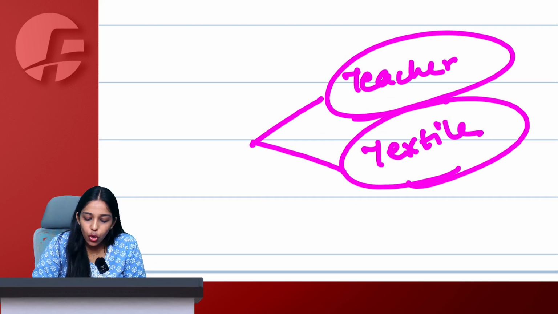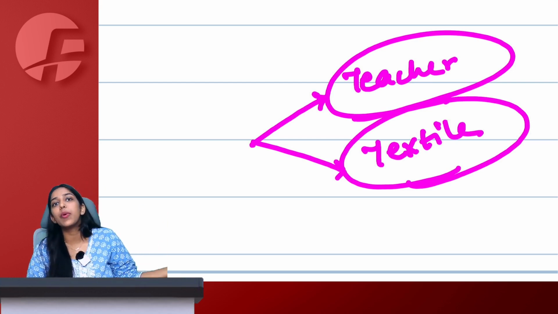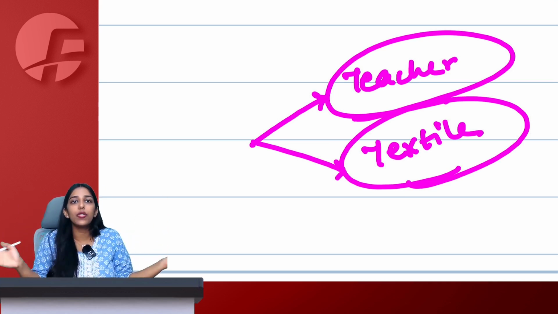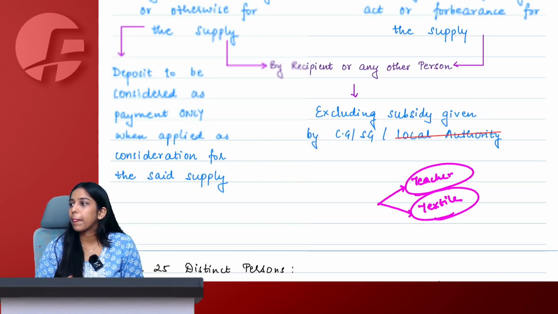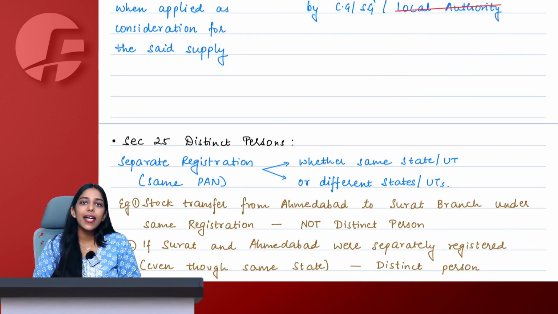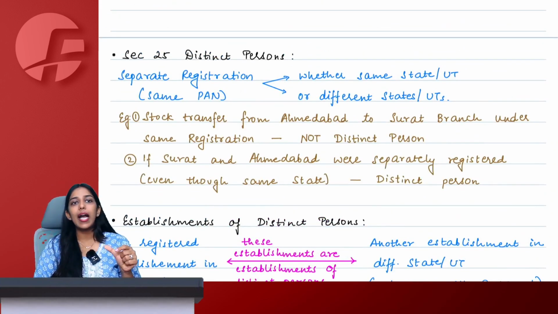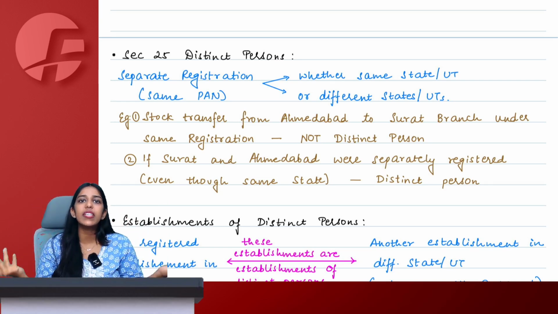So I decide to go for separate registration, which is completely okay. A person can have different business verticals, and they might decide to keep all the accounting, all the compliances separate and not to mix anything. Therefore, I decide to take separate registration in a single state. Makes sense? Yes, ma'am. So, in a single state also, I can decide to be separately registered. Even if the business vertical is the same, but I want one textile branch to be separately registered, another textile branch to be separately registered, even that is fine.